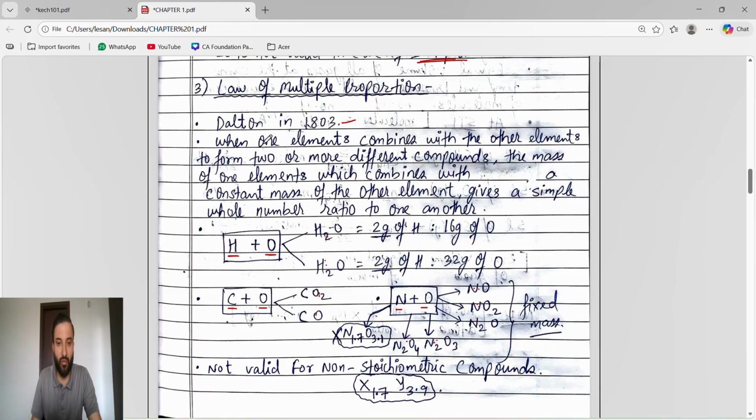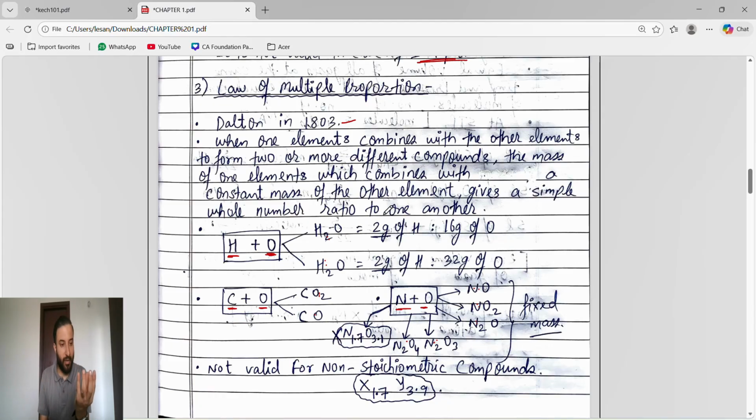So what is this? When one element combines with another element to form two or more different compounds, the masses of one element which combine with a constant mass of the other element give a simple whole number ratio.